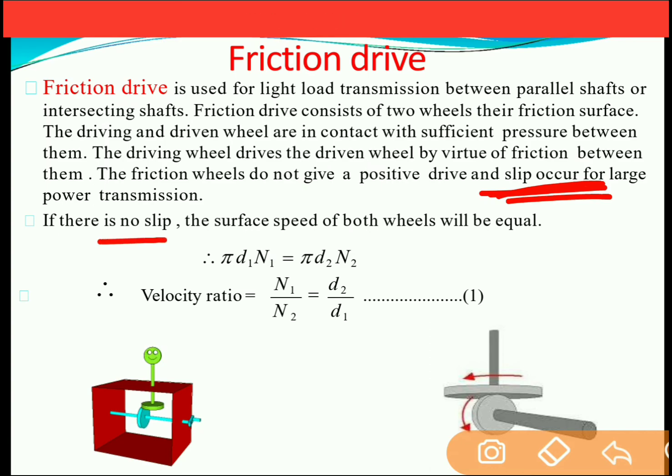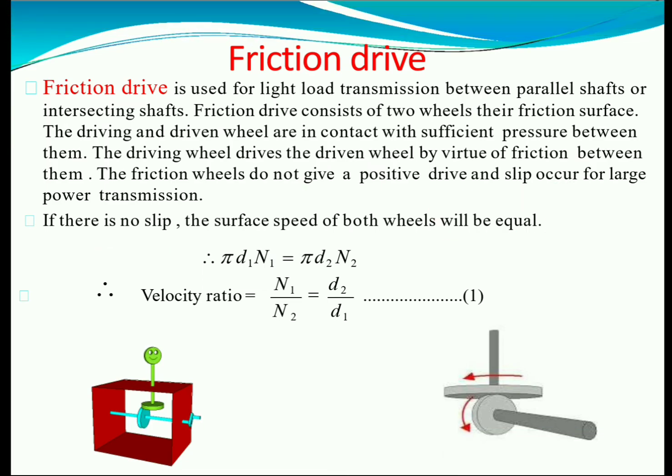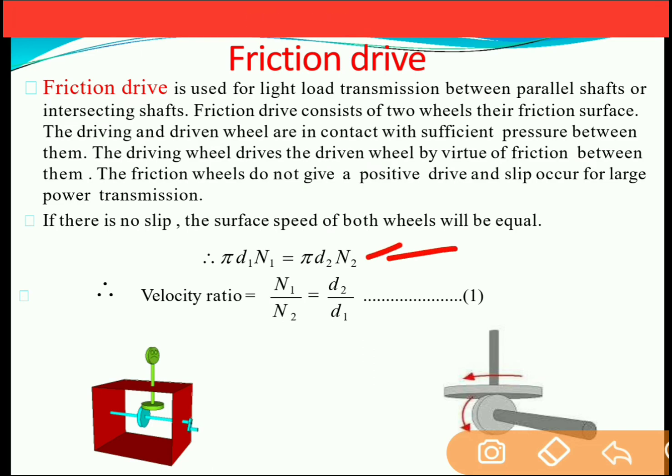Now if there is no slip, the surface speed of both wheels becomes equal. Then we can say that pi d1 n1 will be equal to pi d2 n2. In that case, the velocity ratio becomes n1 by n2 is equal to d2 by d1. But this is very rare in case of frictional drive, because in frictional drive there are very high chances of slip.